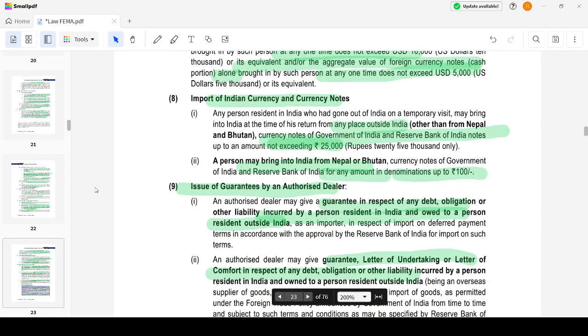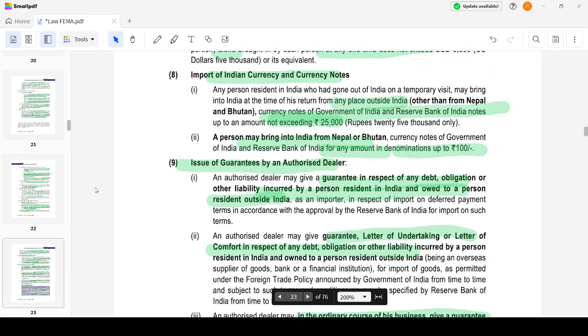Import of Indian currency and currency notes. If I'm going to bring into India my own currency notes, then I cannot bring beyond 25,000 rupees from any place outside India other than Nepal and Bhutan. If it is from Nepal and Bhutan, I can bring any amount, but those denominations should be up to 100 only. 50 rupee notes, 10 rupee notes I can bring, but not the 500 rupee note.